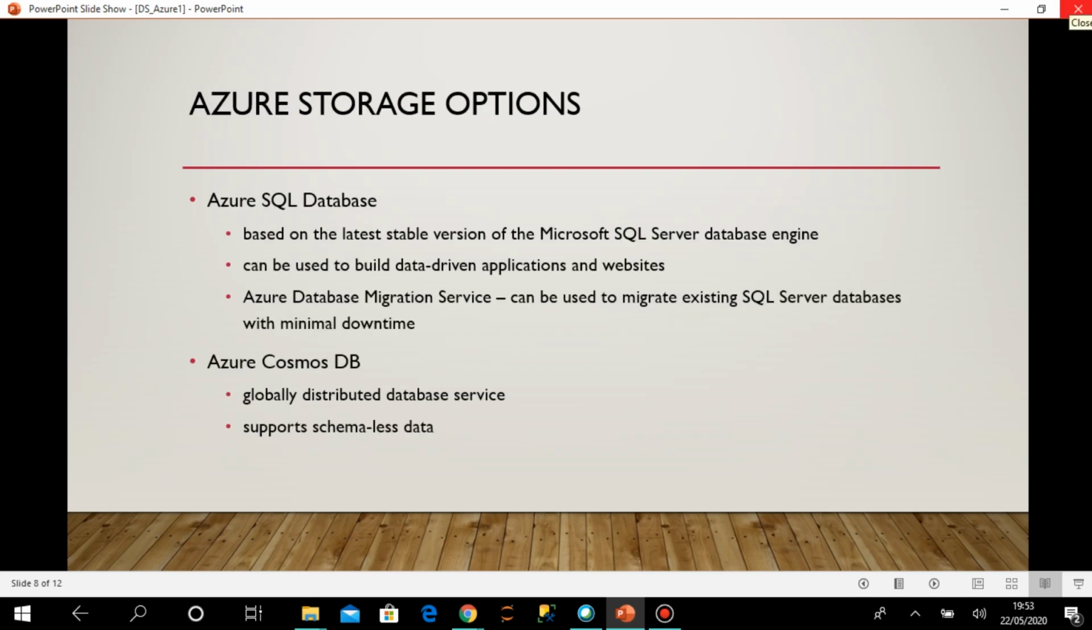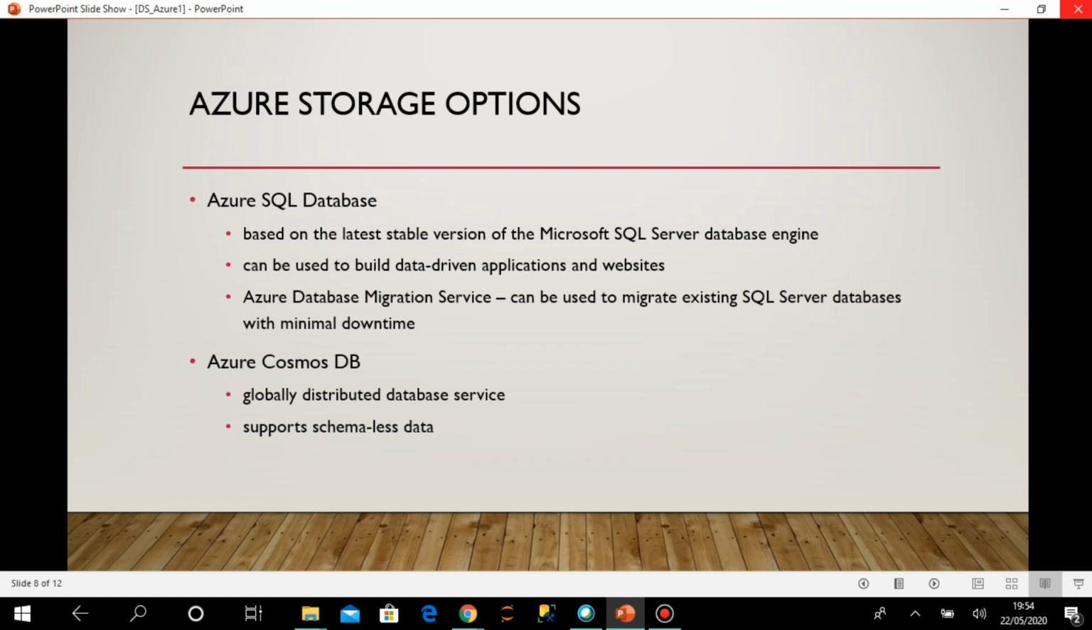Okay, so there are different Azure storage options. For now we'll go through just an overview of them, and then we will move to some of the specific ones. Okay, so the first one is the Azure SQL database. I believe that you all are familiar with the SQL database. Here in Azure I am getting that same type of SQL database, which is based on the latest and stable version of the Microsoft SQL Server database engine. So if you are creating a SQL database in Azure, the first benefit is that you are always getting the latest stable version.